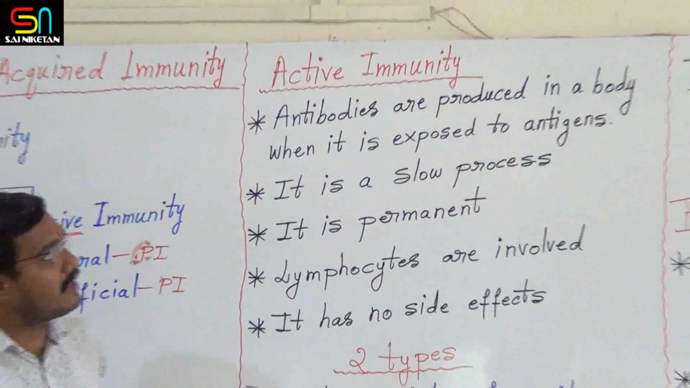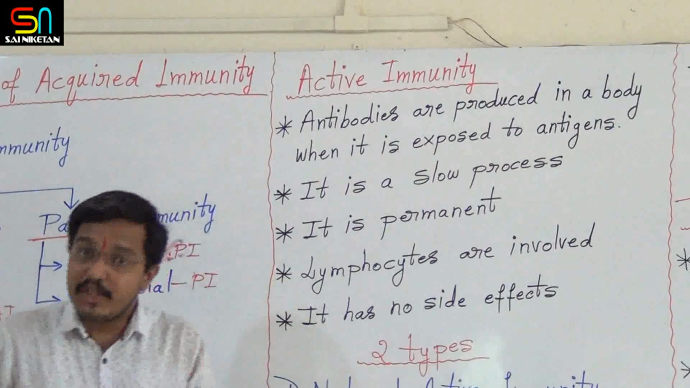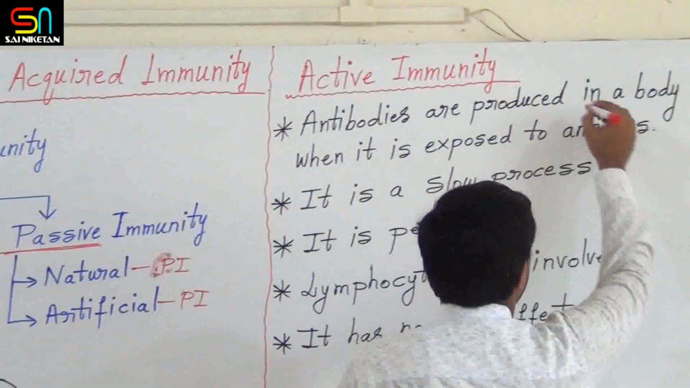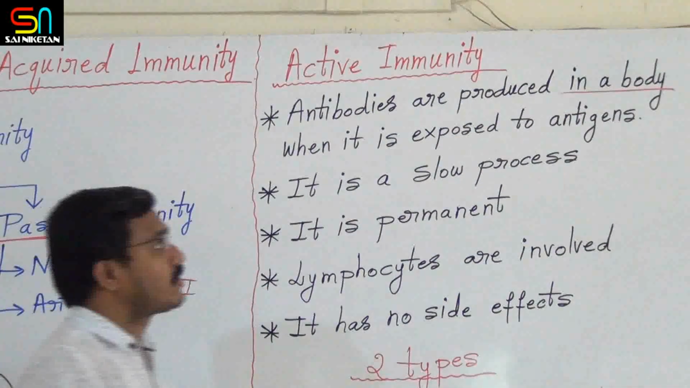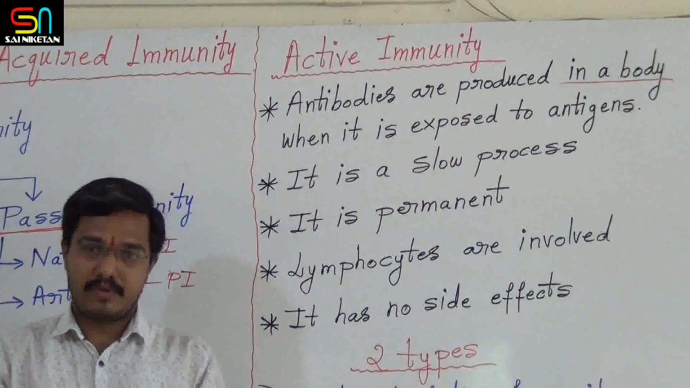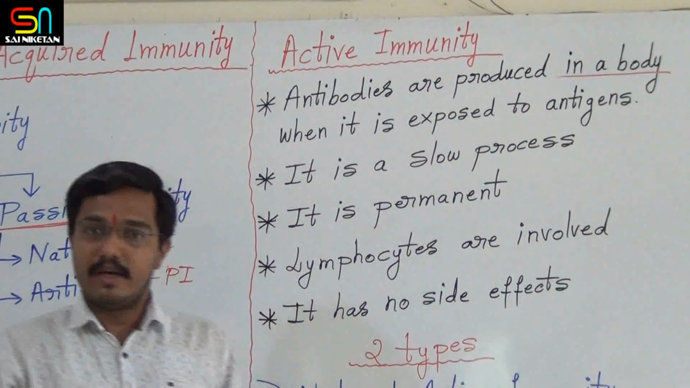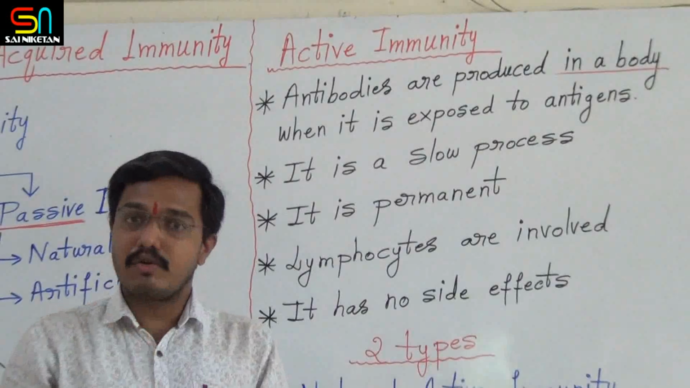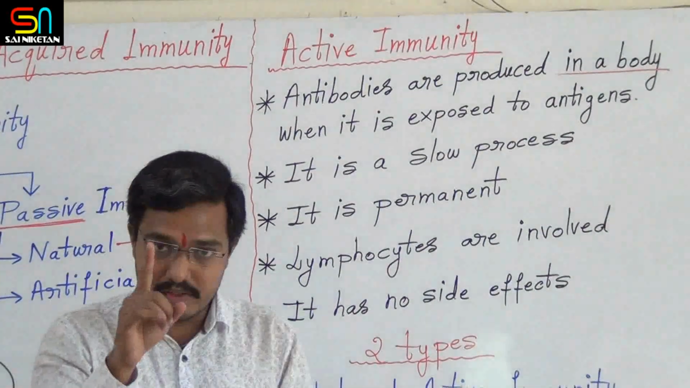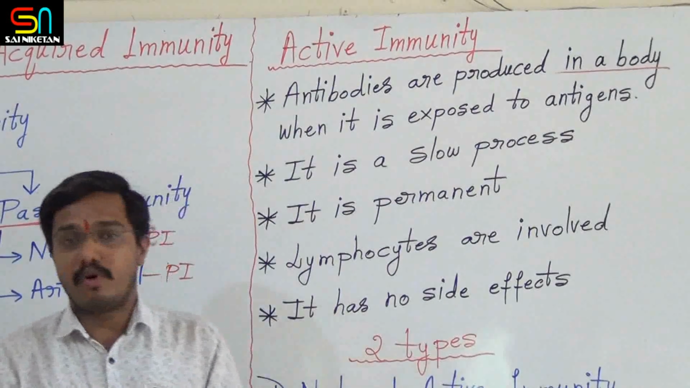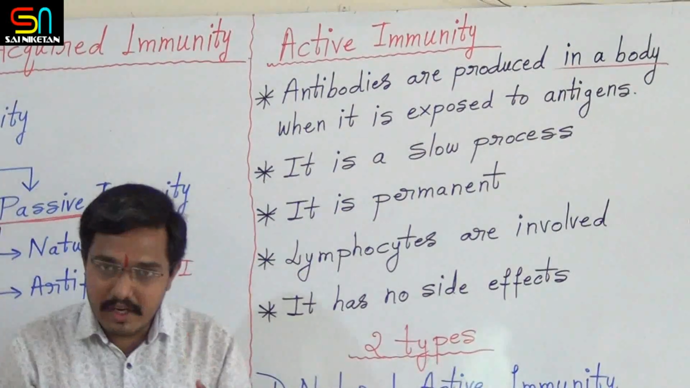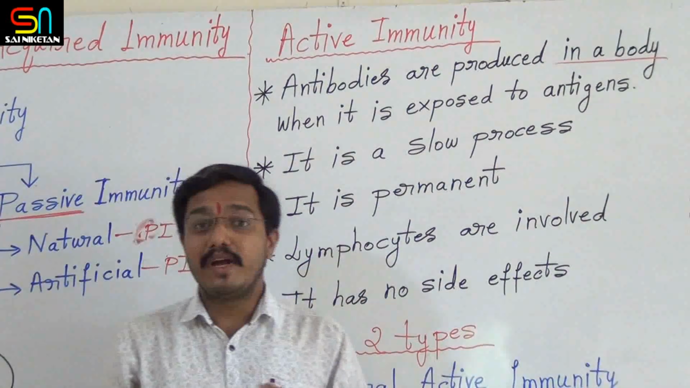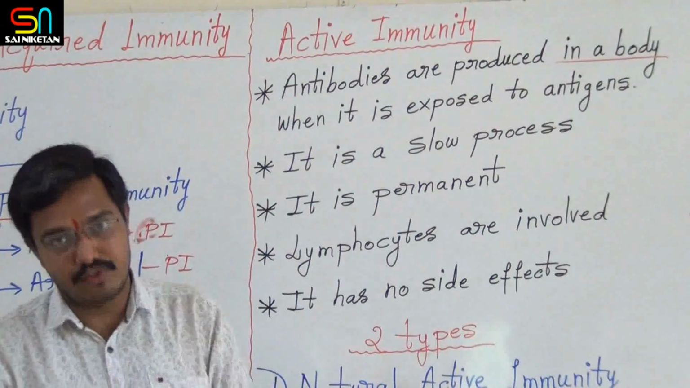So with that concept, let's see the definition of active immunity. So what is active immunity? It is an immunity in which antibodies are produced in a body when it is exposed to antigens. When the body is exposed to antigen, then automatically inside the body there is production of antibodies. So this is what is called active immunity. Let me tell you once again the definition, it's very important. What is active immunity? It is an immunity in which antibodies are produced in a body when it is exposed to antigens.